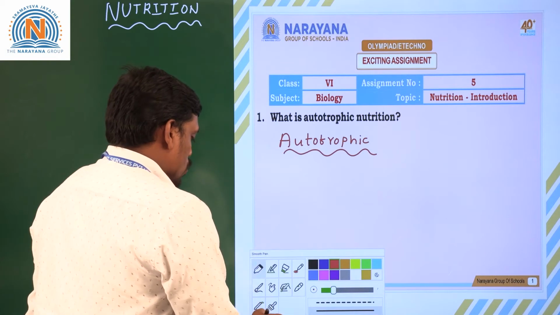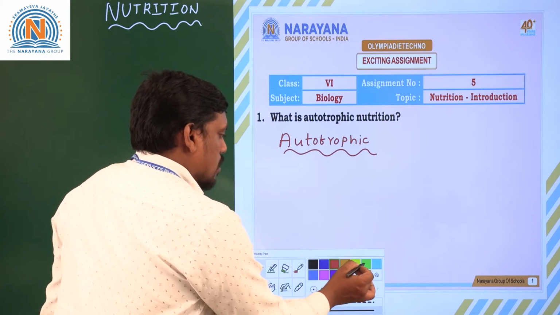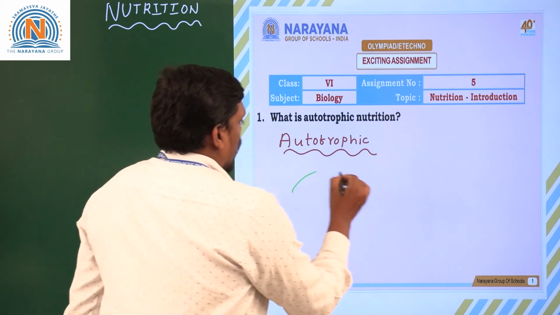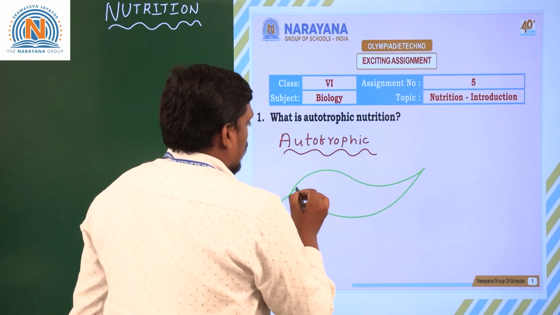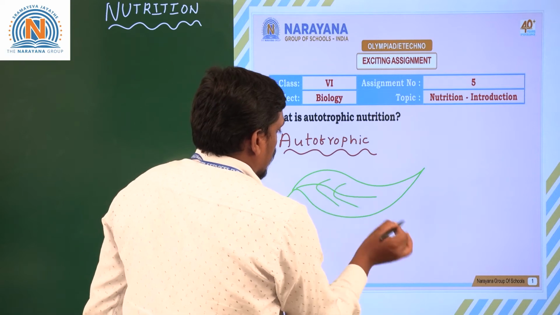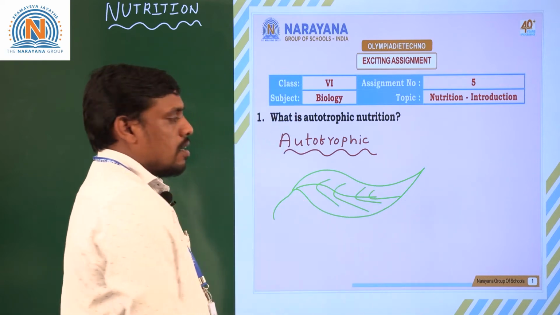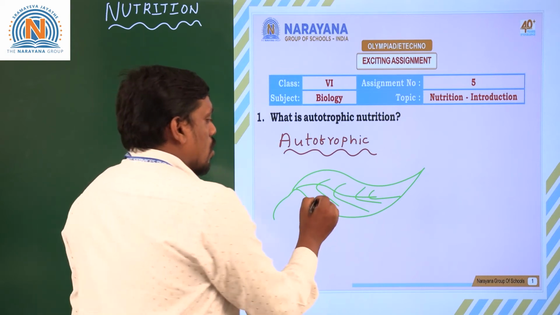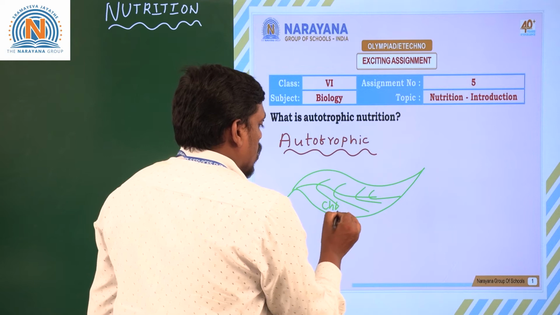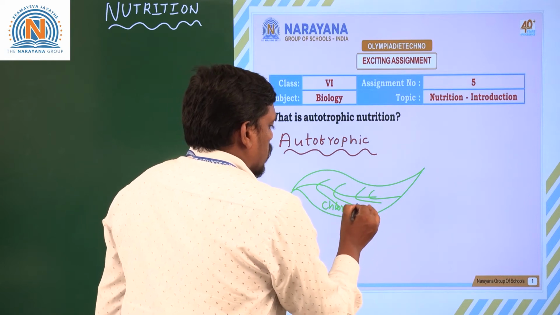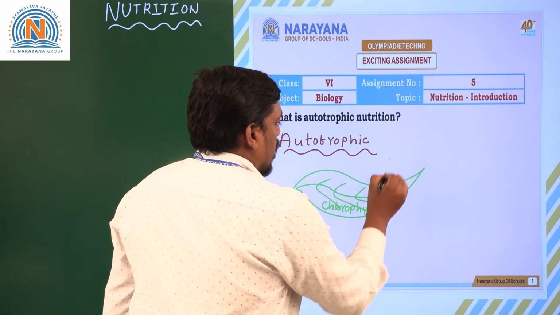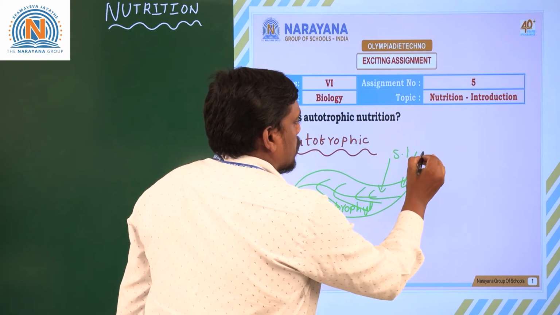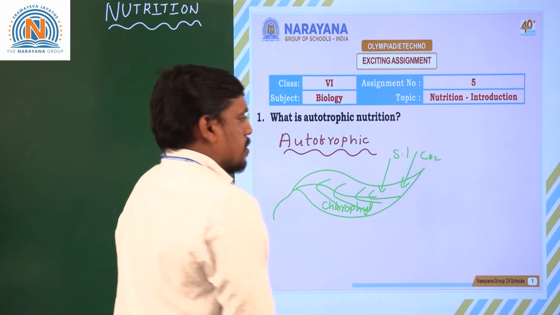One example I want to give to you, suppose take a plant leaf. Generally the plant leaf looks like this. The plant leaf generally has a greenish color substance called chlorophyll. What is it called? Chlorophyll. This chlorophyll helps in the capturing of sunlight and also it helps in the absorption of carbon dioxide.